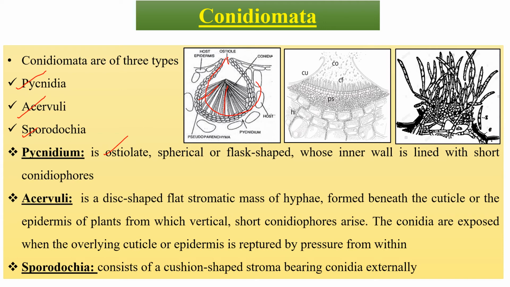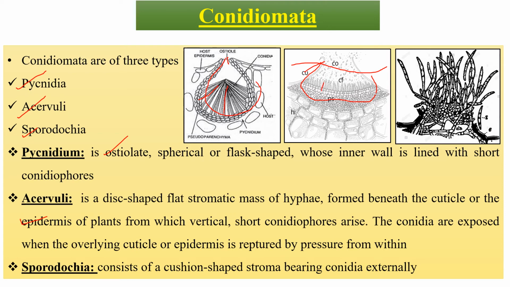And coming to the second one, acervuli. Acervulus is a disc shaped, flat, stromatic mass of hyphae. Here we can see the acervuli. These are disc shaped structures formed beneath the cuticle or the epidermis of the plant, where vertical short conidiophores arise.